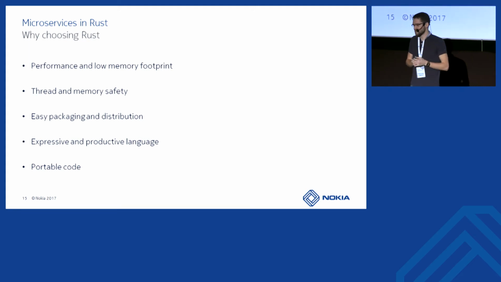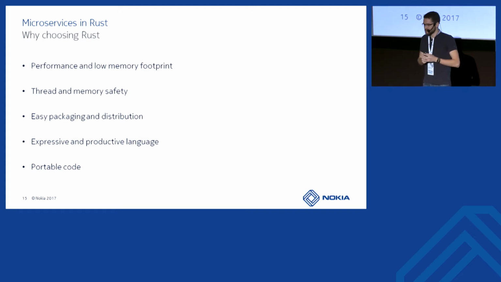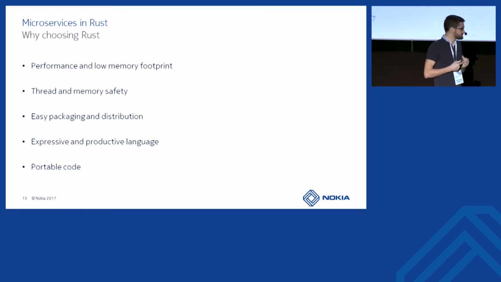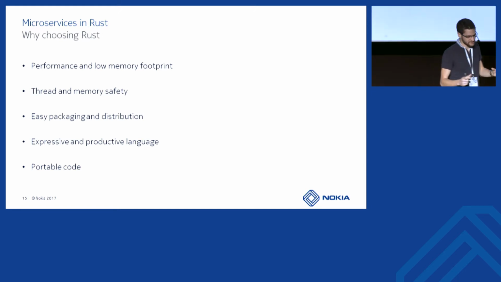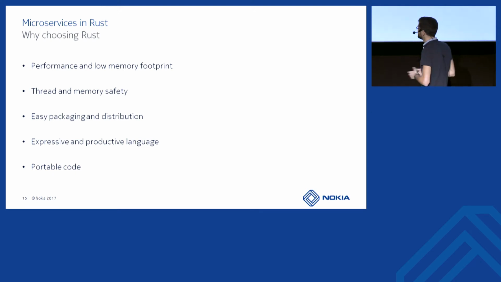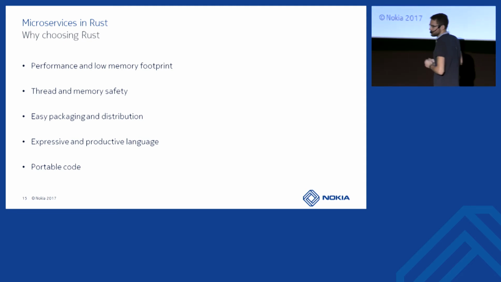Those first two are not really specific to microservices, but they are good reasons to use Rust. The third point is about packaging and distributing your software. When you compile your Rust application or your Rust microservices, everything is statically linked into one single binary. So you don't have to package many libraries or shared libraries with it. Everything is in one single executable binary.